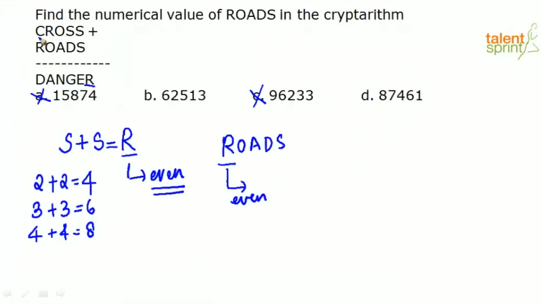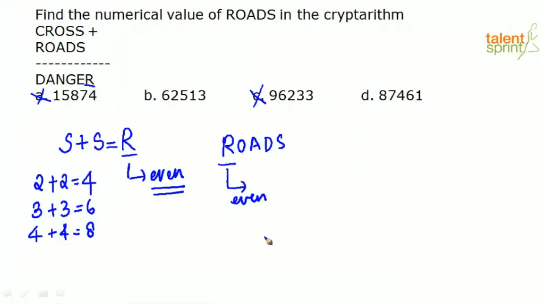Now see, CROSS has how many letters in it? 1, 2, 3, 4, 5. ROADS has how many letters in it? 1, 2, 3, 4, 5. The result that you get, DANGER, has 6 letters in it. So what does that mean? When you add C and R, you get A and there is a carry. That carry is represented as D. Now, what can you say about carries?